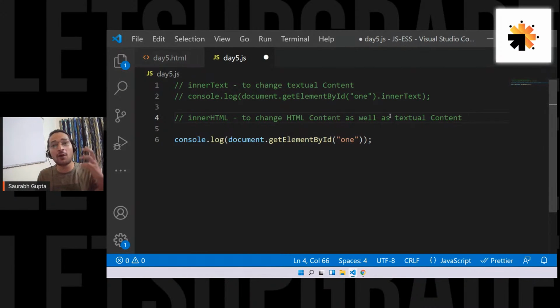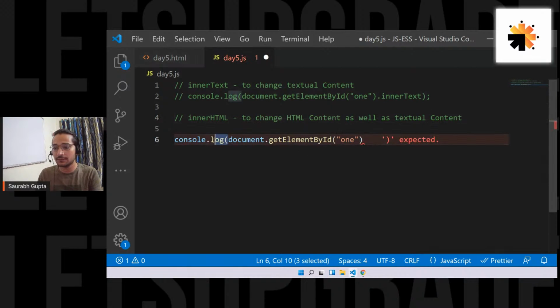But if you really want to put a lot of elements, you should avoid inner HTML. So I'll teach you how to properly create real elements using JavaScript. Inner HTML should not be the way of creating elements using JavaScript. Is that clear? Inner HTML should be used only to put small HTML elements here and there. It should not be used to put big elements, event elements, or workable elements. For that, I'll teach you what to do. Don't worry.